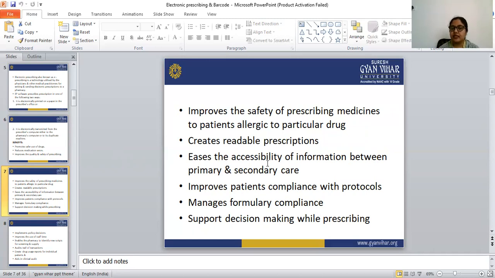It eases the accessibility of information between primary and secondary care. It also improves the patient compliance with protocols. It manages formulary compliance. It also supports decision making while prescribing.